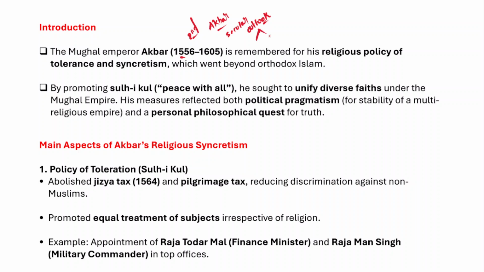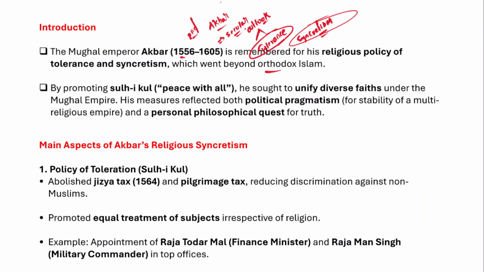This religious policy of Akbar not only emphasized the secular aspects, rather it also emphasized features like tolerance and syncretism. Earlier, in the Delhi Sultanate period, the Islamic rulers followed orthodox Islam, but we can say that Akbar's religious policy was a heterodox Islam, or his attitude towards religion was a secular attitude.